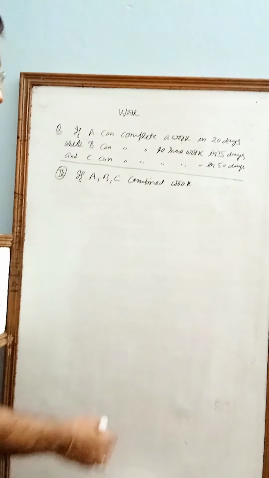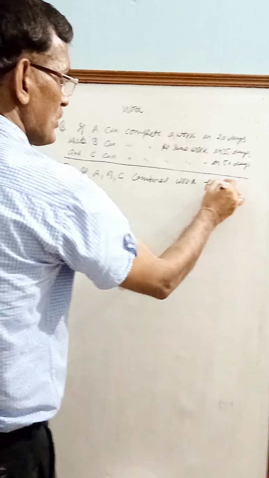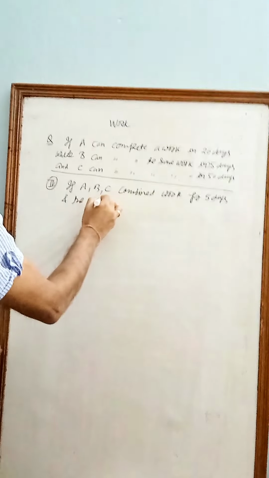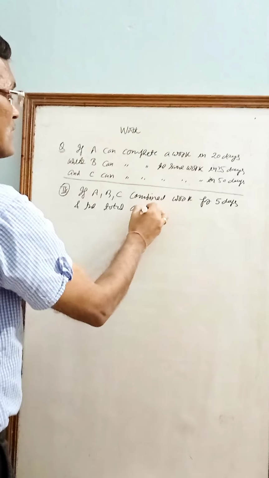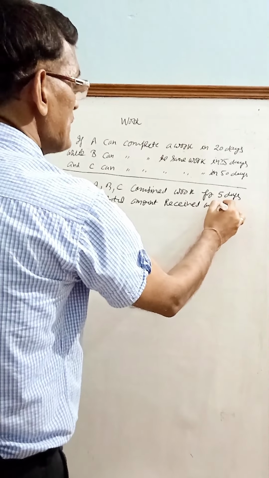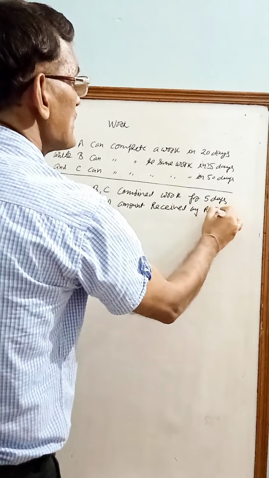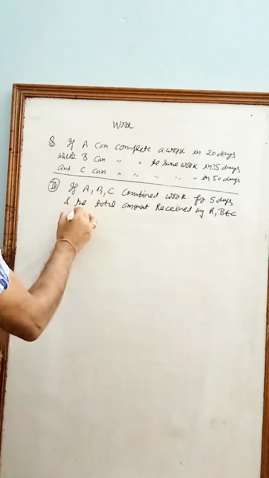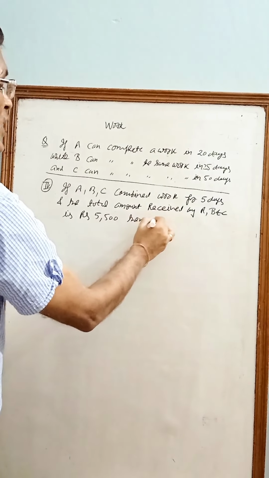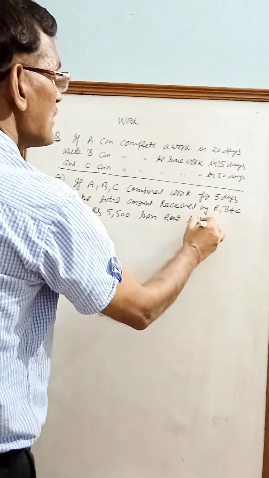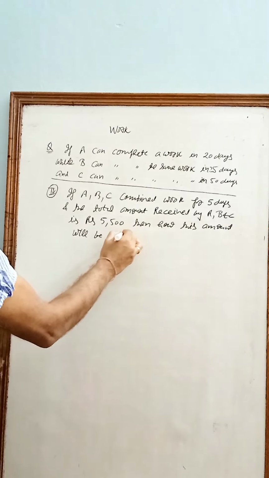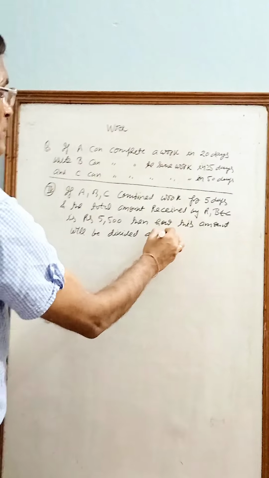If ABC combined work for 5 days and the total amount received by ABC is rupees 5,500, then how will this amount be divided among A, B and C?